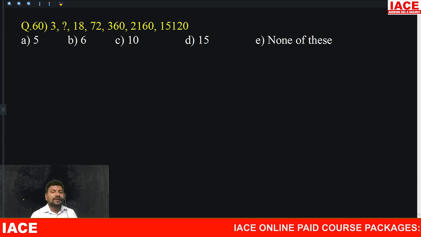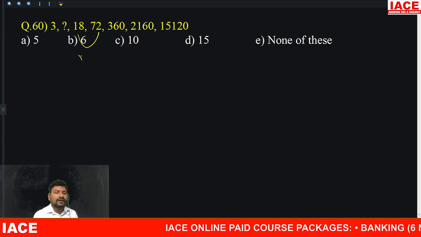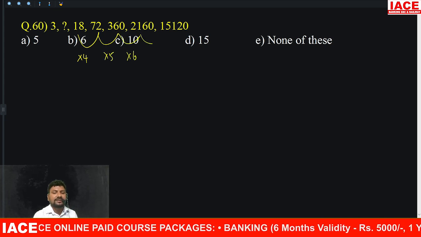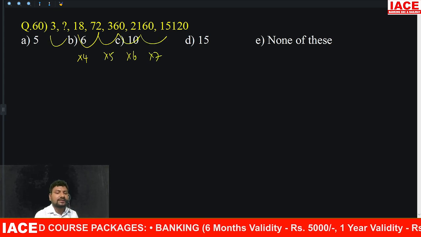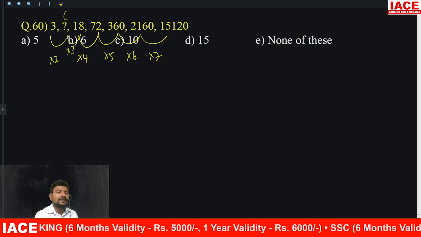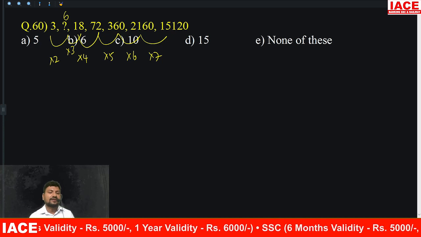Here it is a multiplication. 8 to 4, 4 times. It is 5 times. It is 6 times. It is 7 times. That means here to here it is a multiplication of 2. It is a multiplication of 3. And its answer is 6. Option B is right.